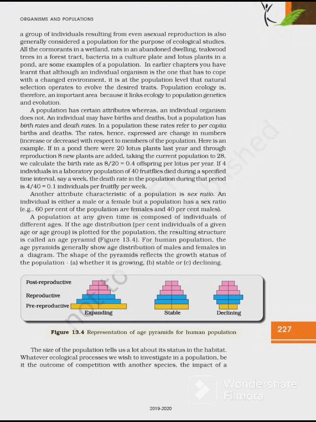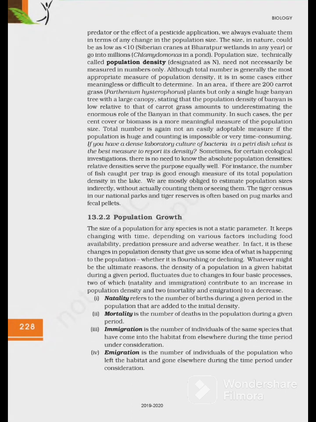ठीक है. The size of the population tells us a lot about its status in the habitat. Whatever ecological process we wish to investigate in a population, be it the outcome of competition with another species, the impact of a predator, or the effect of a pesticide application, we always evaluate them in terms of any change in the population size. The size in nature could be as low as less than 10. That example यहाँ कहाँ का है, Siberian cranes at Bharatpur wetlands in any year, or go into millions,